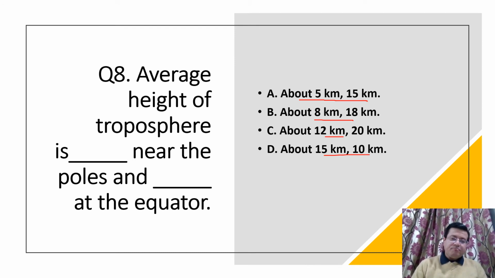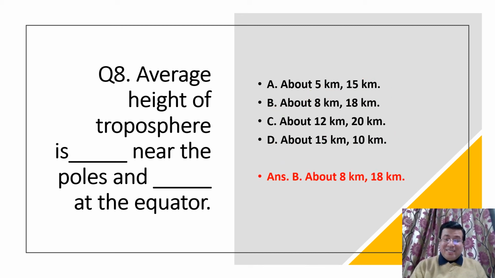So we know the troposphere is slightly thinner near the poles and thicker near the equator. So that is why it's very easily seen here. D option is wrong because it is shown as opposite. Near the equator it is thicker, so D option is wrong. Now you see A option 5 kilometer and 15 kilometer, that is also wrong. And 12 kilometer and 20 kilometer, that is also wrong. Actually 8 kilometer and 18 kilometer is the right answer.